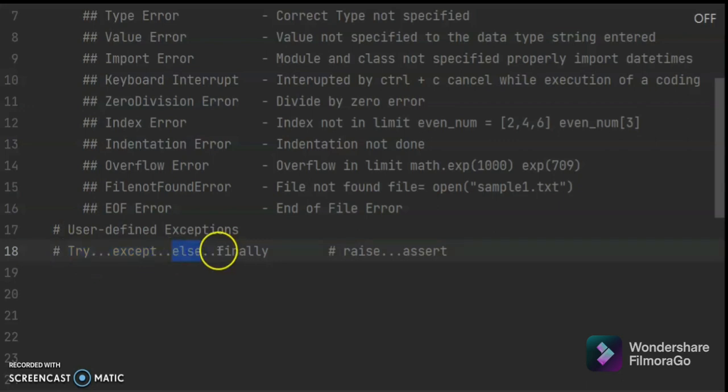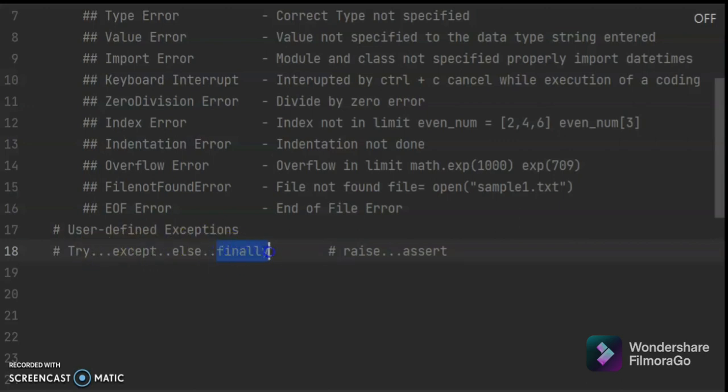If a code is written and you try to run it, and an error is raised, what happens? It will stop that code and jump to that error. All the subsequent code will not be executed after the error is raised. If I want to execute some statements compulsorily, whether the error occurred or not, I can put them in the finally block. Finally will execute if you get an error and if you don't get an error. For example, once a file is open, you have to close the file. All this closing of files will be done in the finally statement.